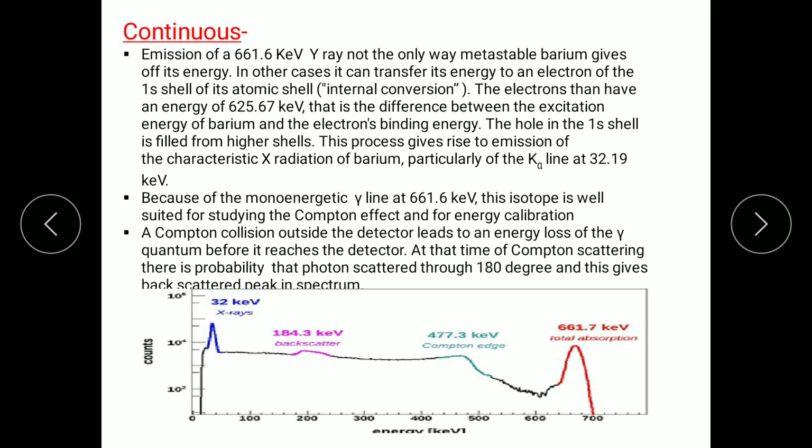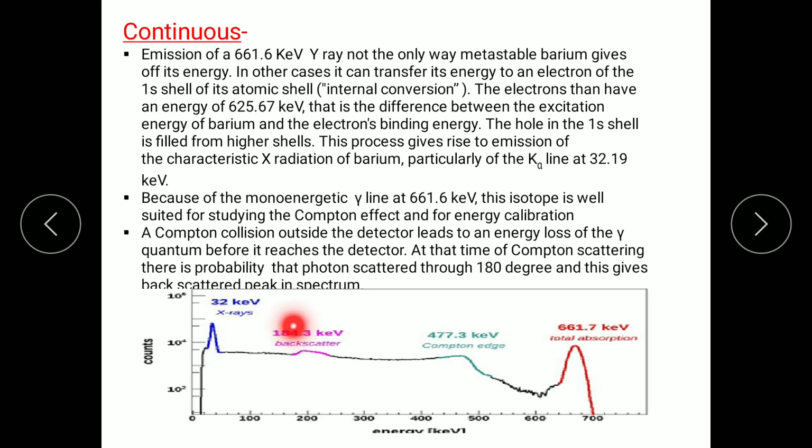Now as we see, the Compton effect is there. When the monoenergetic gamma photon interacts with the electron in the 1s shell, the energy of that photon decreases after the interaction. When the photon scatters, there is a probability of scattering through exactly 180 degrees, and a photon scattered through exactly 180 degrees gives us the backscattered peak.